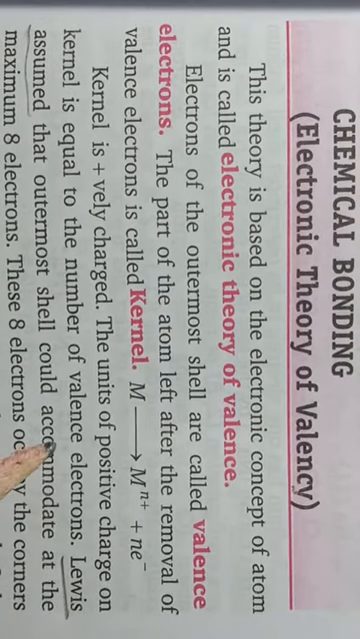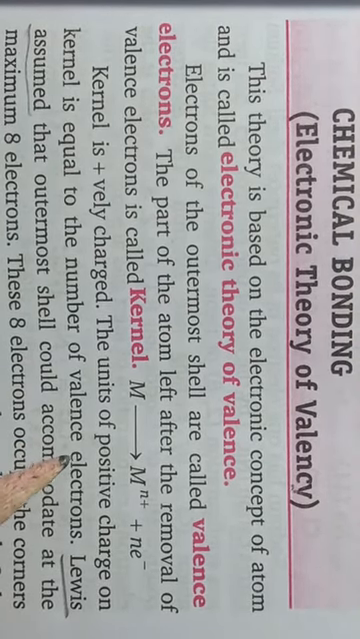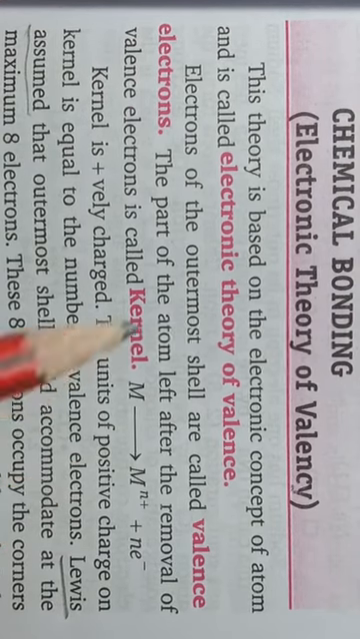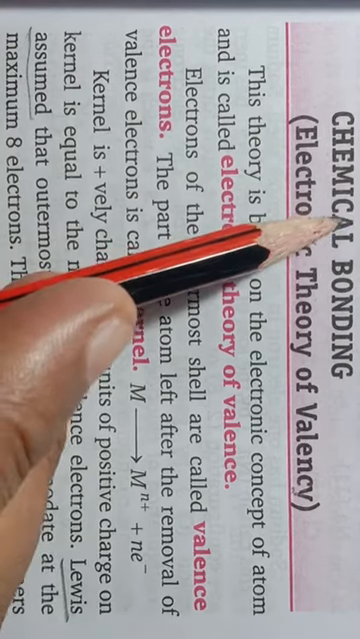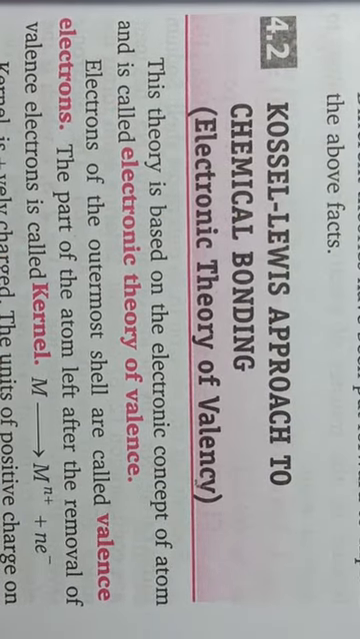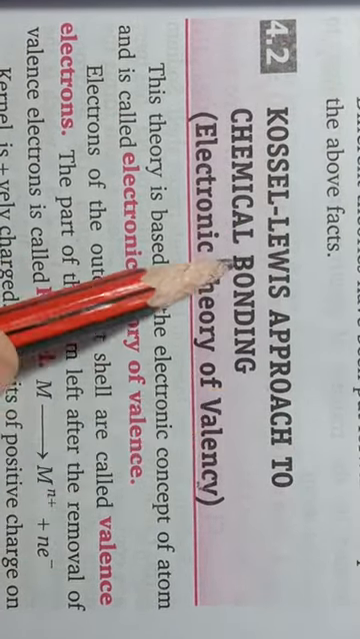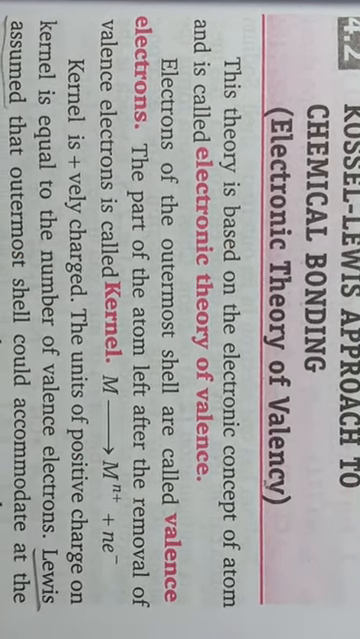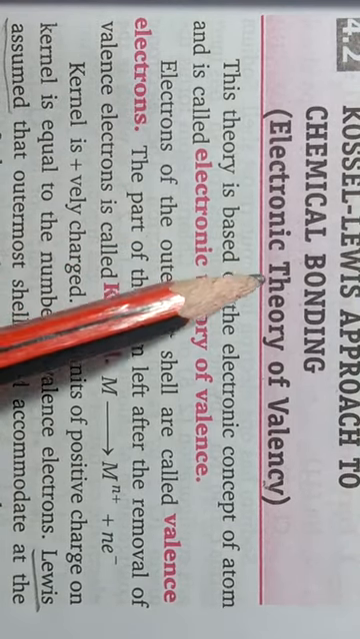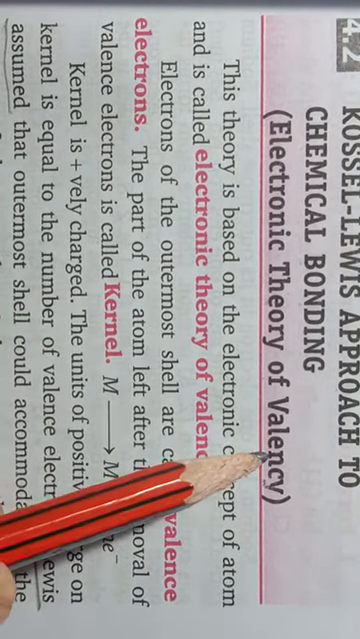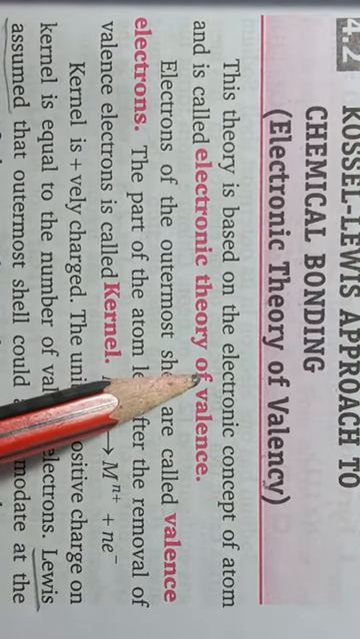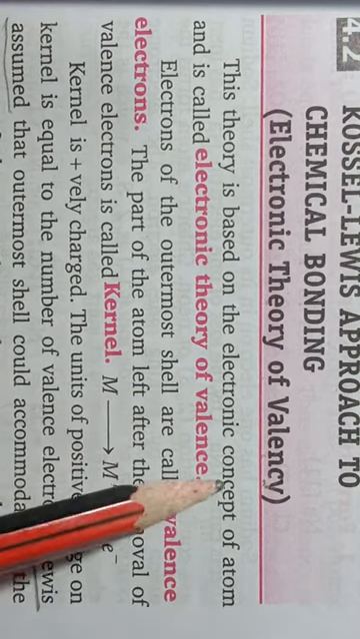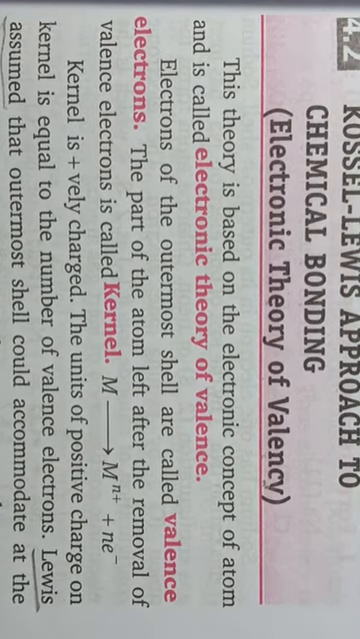Hello children, today I am going to start a new chapter, Chemical Bonding and Molecular Structure. From this chapter, the first heading is Kossel-Lewis approach to chemical bonding, the electronic theory of valency. The electronic theory of valency is the theory which is based on the electronic concept of the atom. Okay, students.